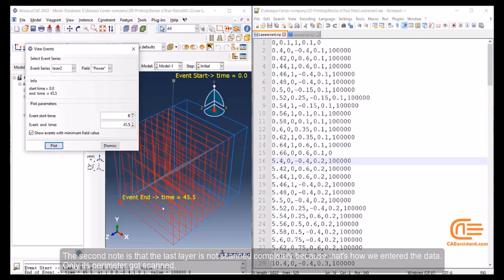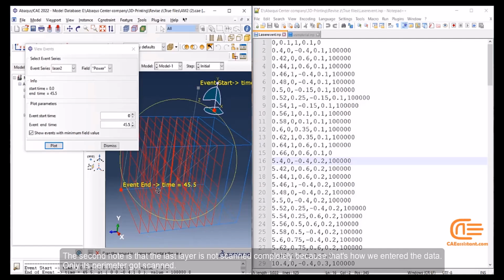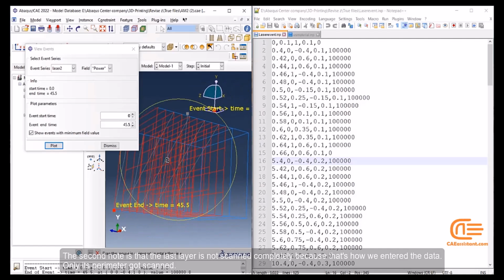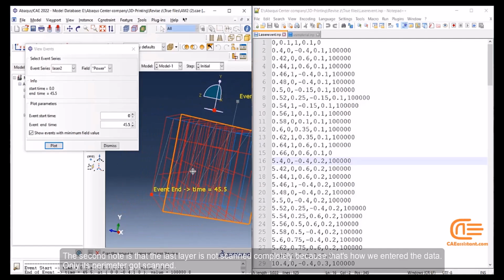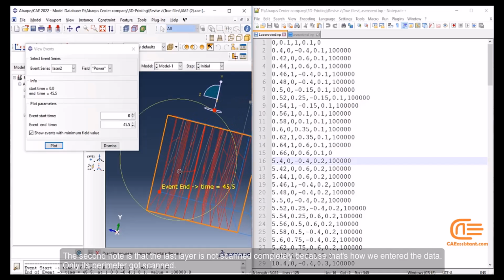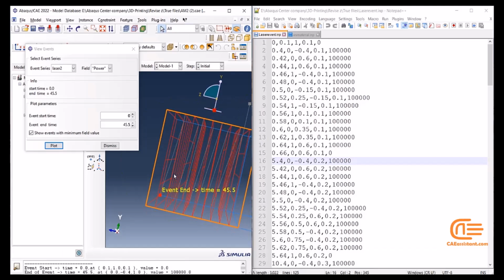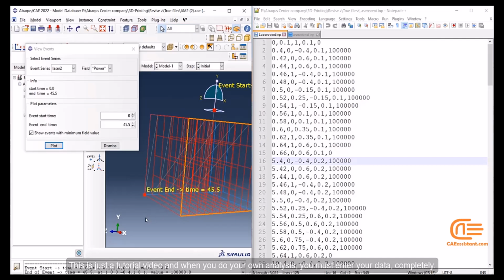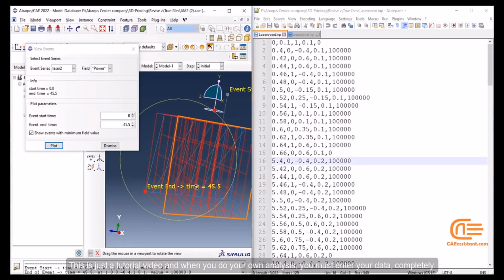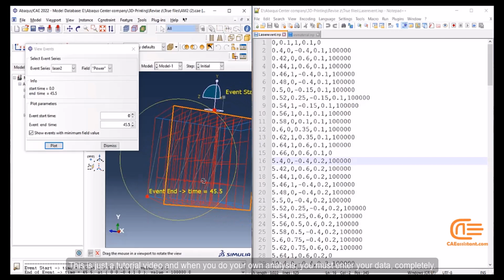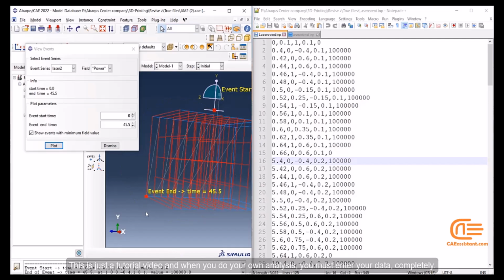The second note is that the last layer is not scanned completely because that's how we entered the data. Only its perimeter got scanned. This is just a tutorial video, and when you do your own analysis, you must enter your data completely. We have explained the event part of the setup model in detail.